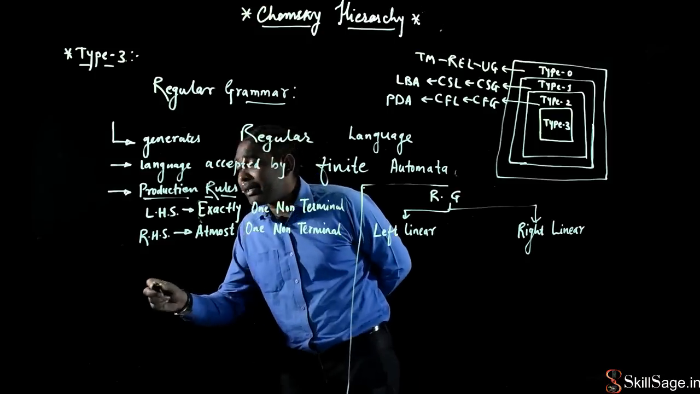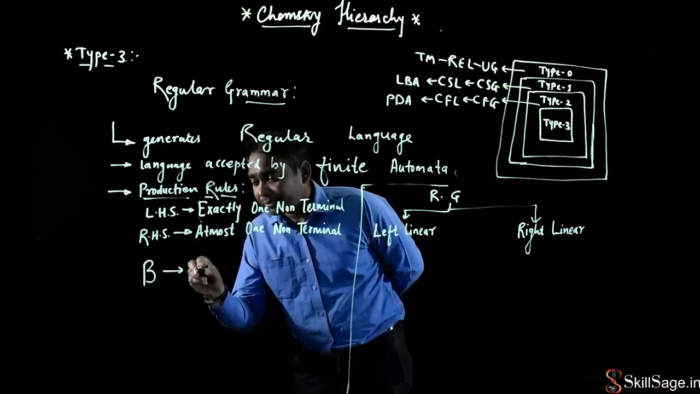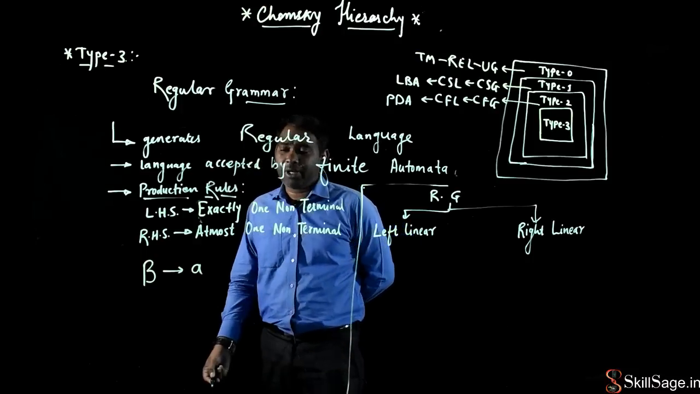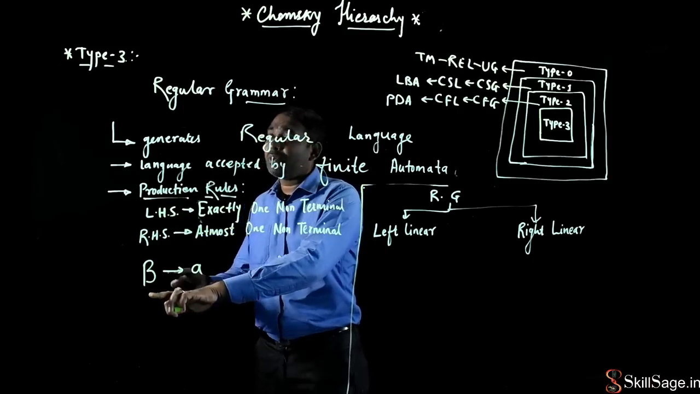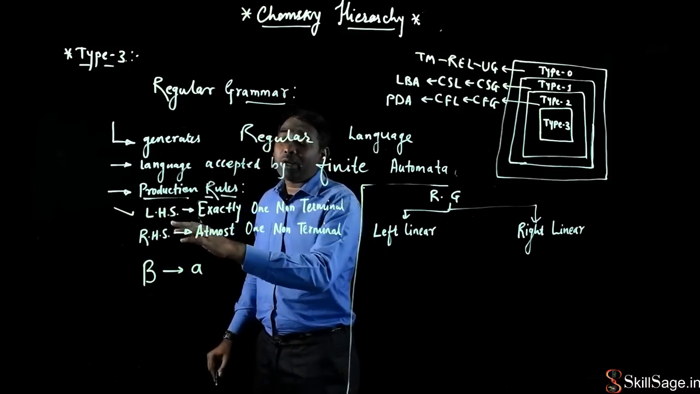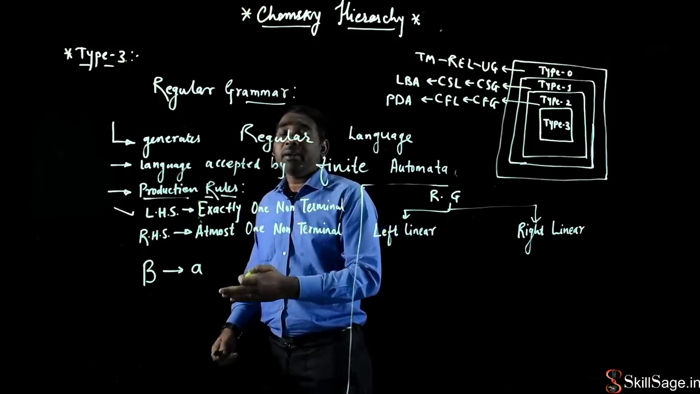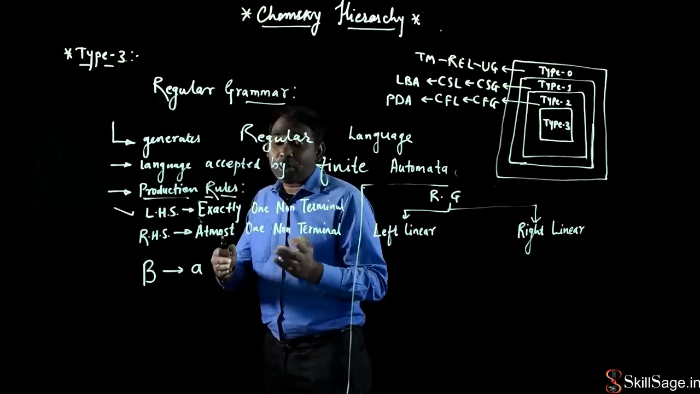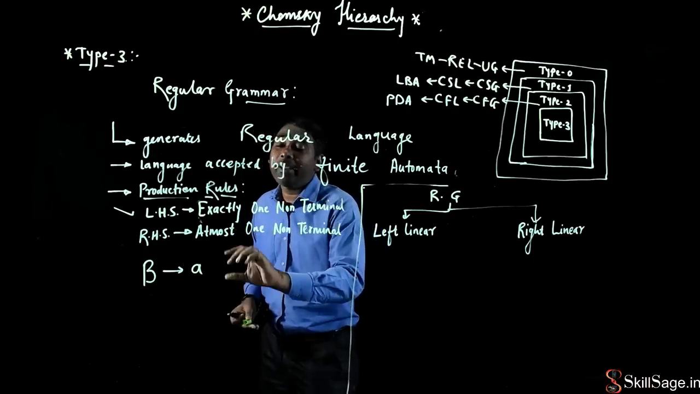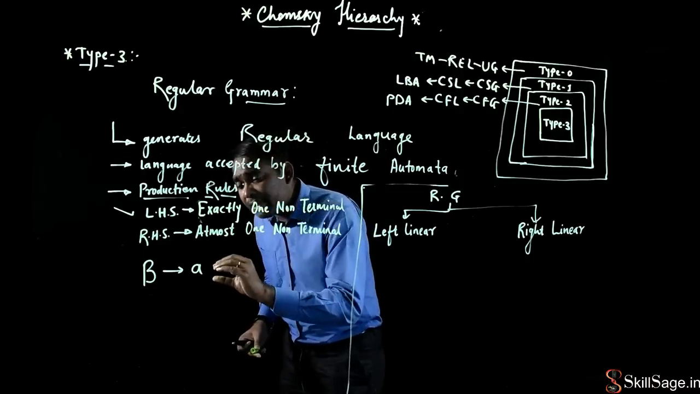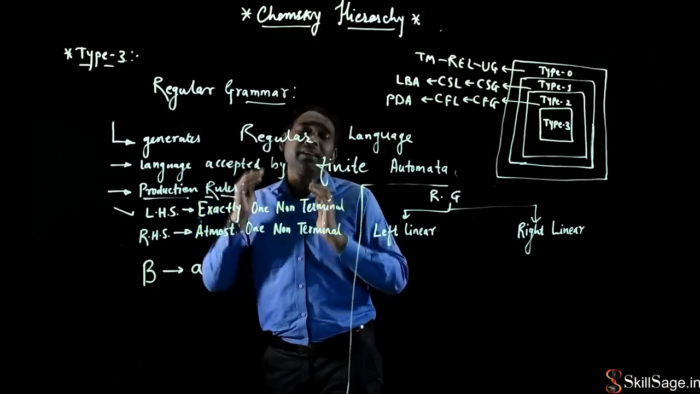For example, here I can say that if I say capital B produces small a, what does it mean? On the left hand side, exactly one non-terminal symbol is present. That means it satisfies this property. And what about the right hand side? At most one is allowed, and here if none is present, that is also fine. Non-terminal symbols are not present here. This a is denoted in small letter, which means it is my terminal symbol. So terminal symbols can be present on the right hand side of the production rules. So this is my valid regular grammar.